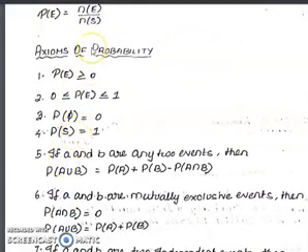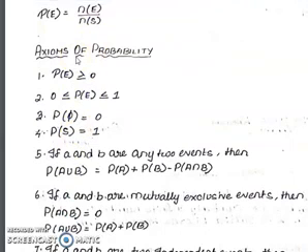Now, axioms of probability. So, some formulas or axioms. The probability of an event is always greater than or equal to 0, always a non-negative quantity. Probability always lies between 0 and 1. The probability of an impossible event is 0. The probability of a sure event is 1.